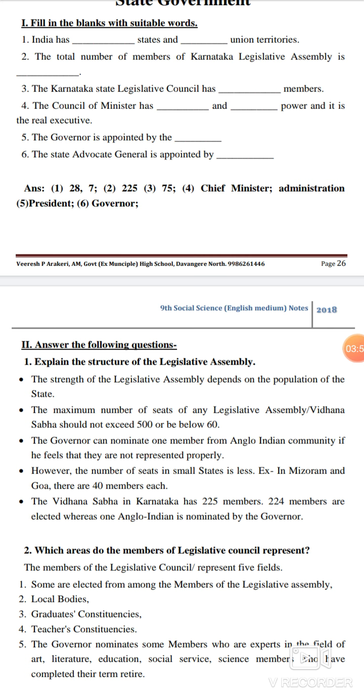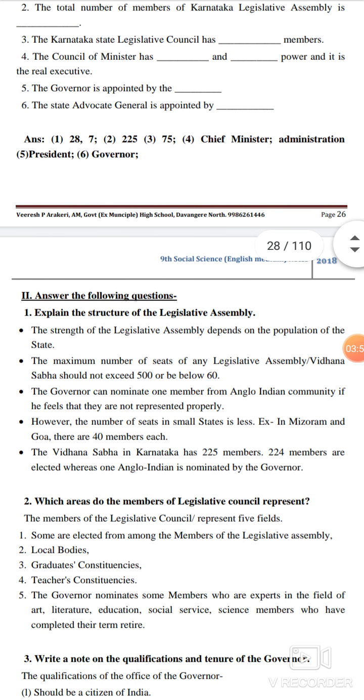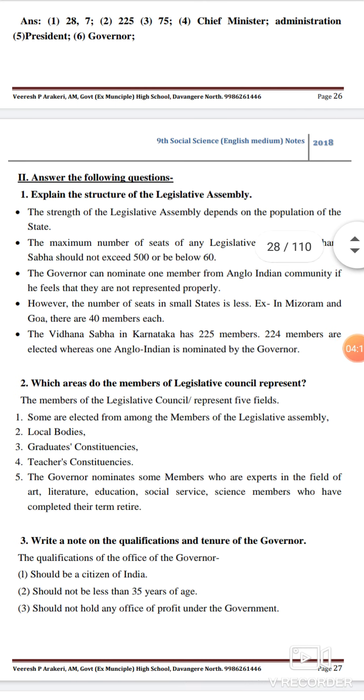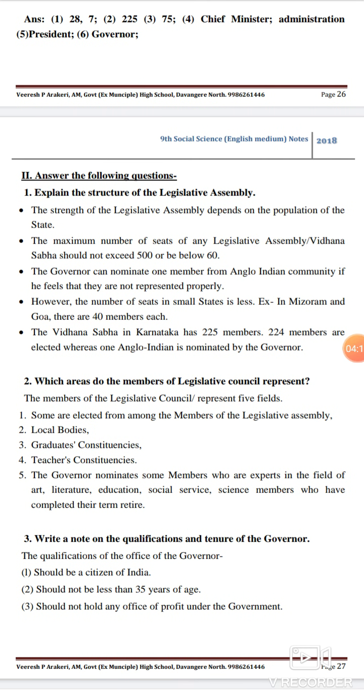Which areas do the members of the Legislative Council represent? The members of the Legislative Council represent 5 fields. Some are elected from among the members of the Legislative Assembly, local bodies, graduates constituencies, teachers constituencies. The Governor nominates some members who are experts in the fields of art, literature, education, social service, science. Members who have completed their term retire.